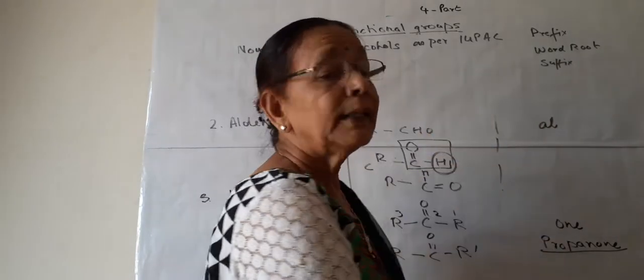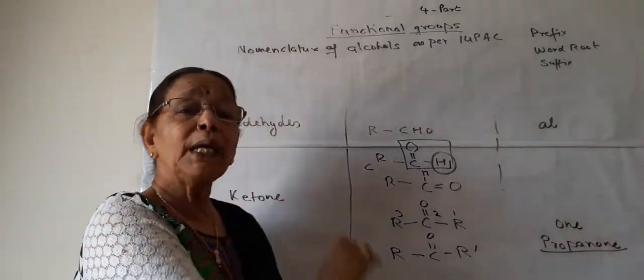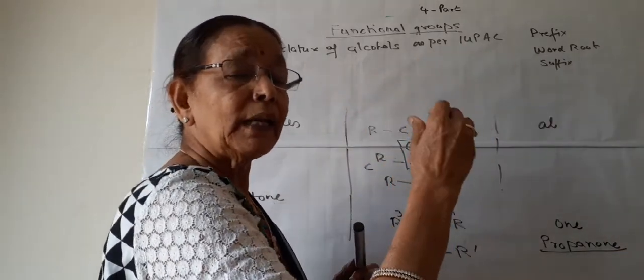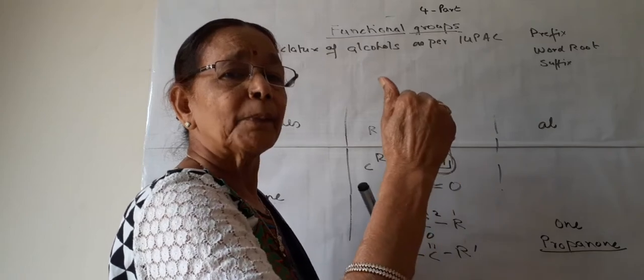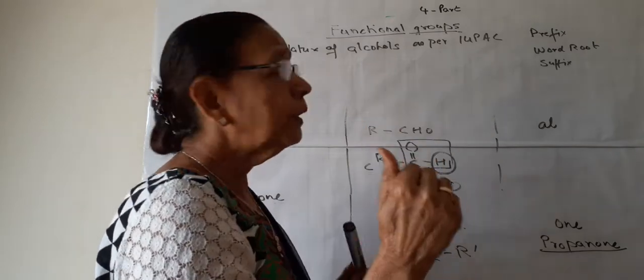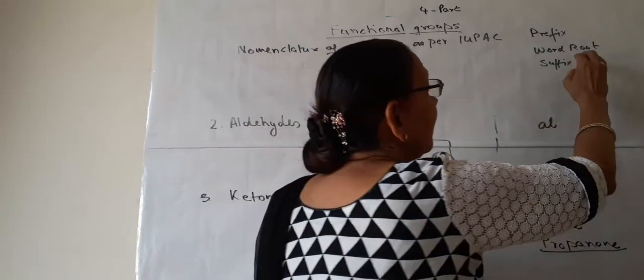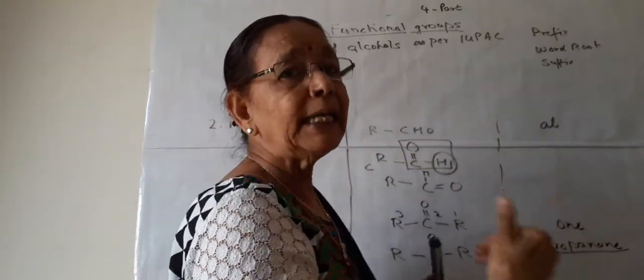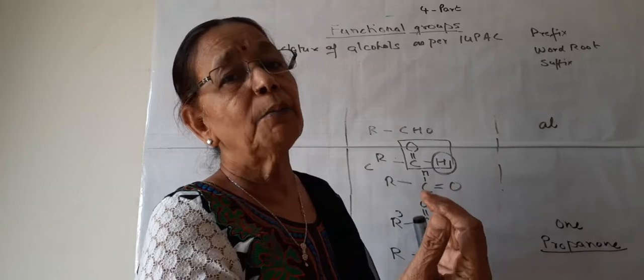Word root we derive from the main parent carbon chain. First we count the number of carbons like meth, eth, prop, according to the number of carbons, and -ane, -ene, or -yne by the bonds, like alkane, alkene and alkyne.